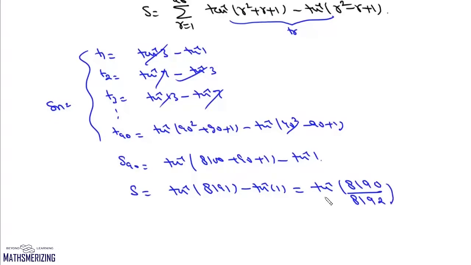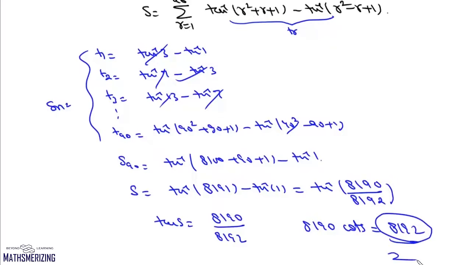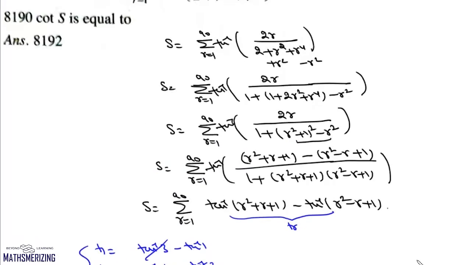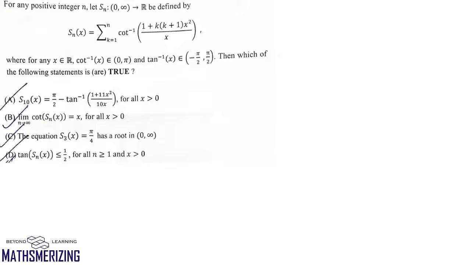8192. Now we'll take this 10 here, so we'll write 10s equals 8190 upon 8192. Now we need to find the value of 8190 cot s, and it'll be simply 8192. So the answer to this question will be 8192, and that is the answer to this question. Now the next question is a very standard question.